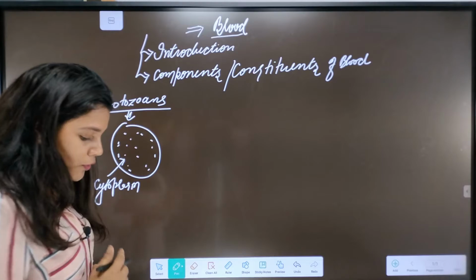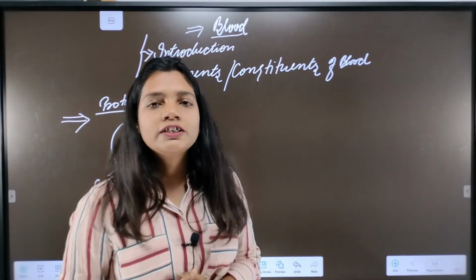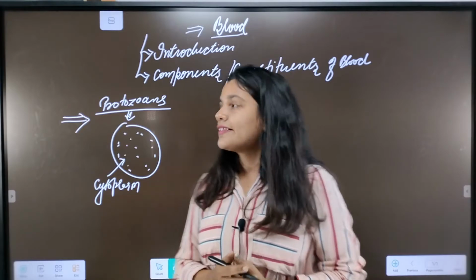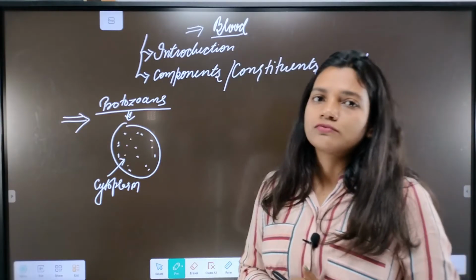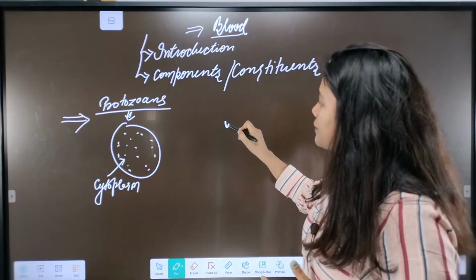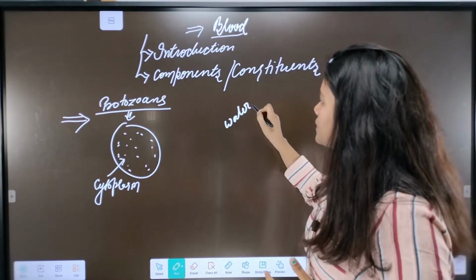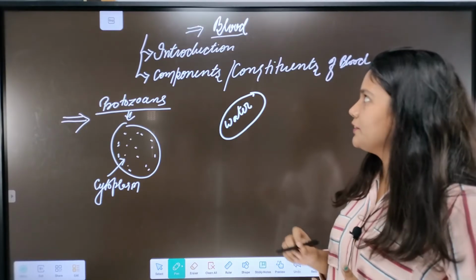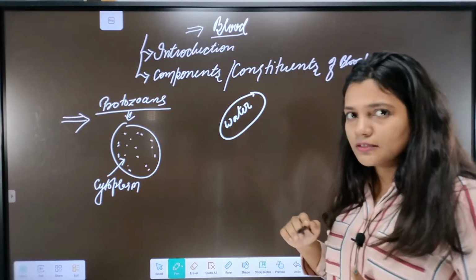If we go to groups of organisms like poriferans and coelenterates, they have a peculiar type of water vascular system. So there the water becomes that medium. In their case, water becomes that medium, as in our case the blood is the medium.